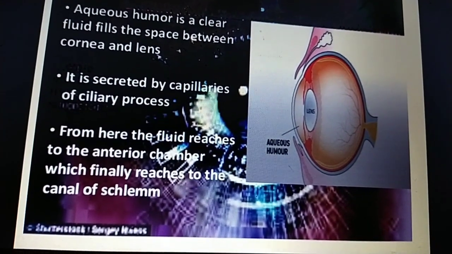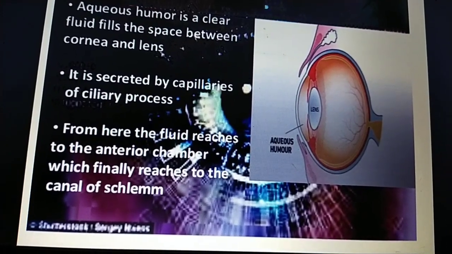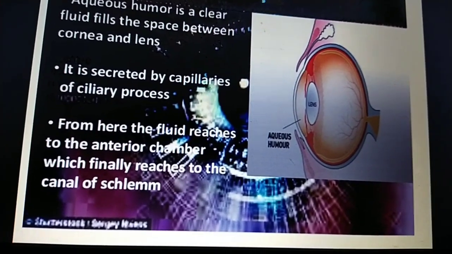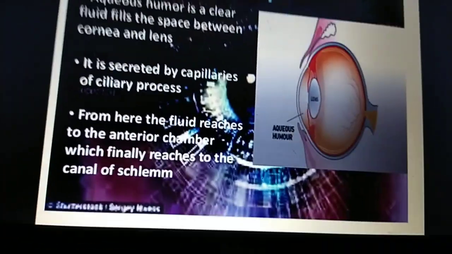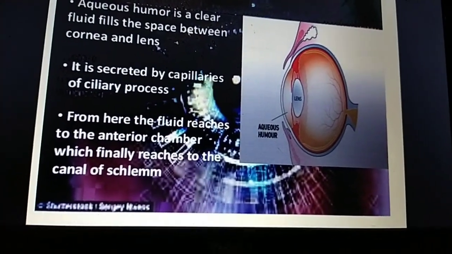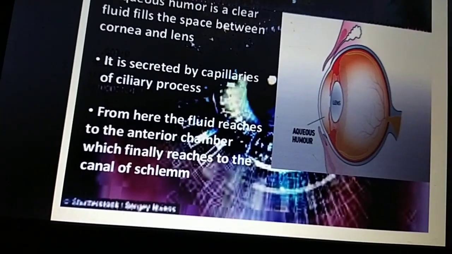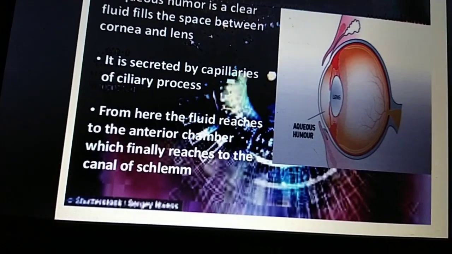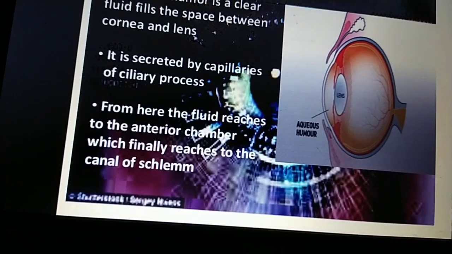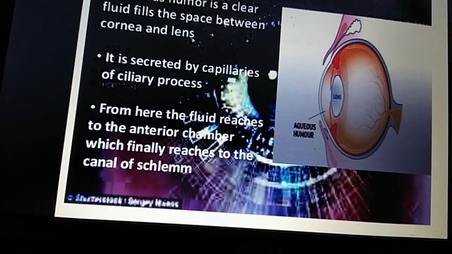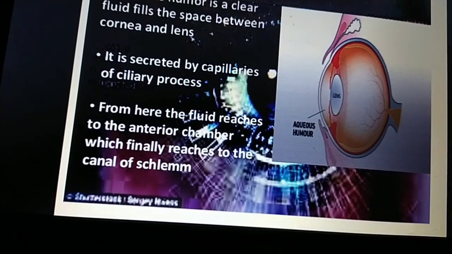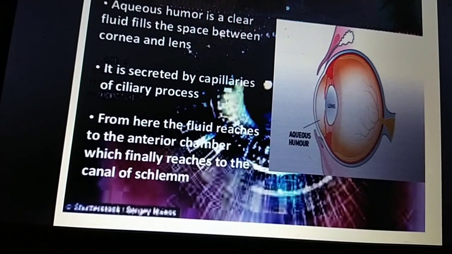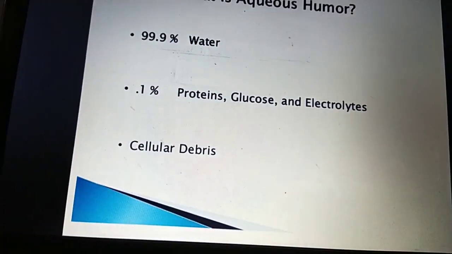From the ciliary processes, the fluid reaches the posterior chamber, then through the pupil it enters the anterior chamber, and finally reaches the canal of Schlemm. What is the aqueous humor?